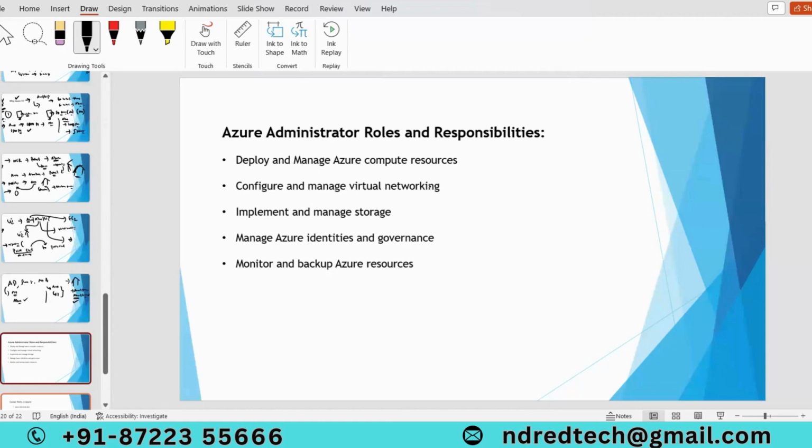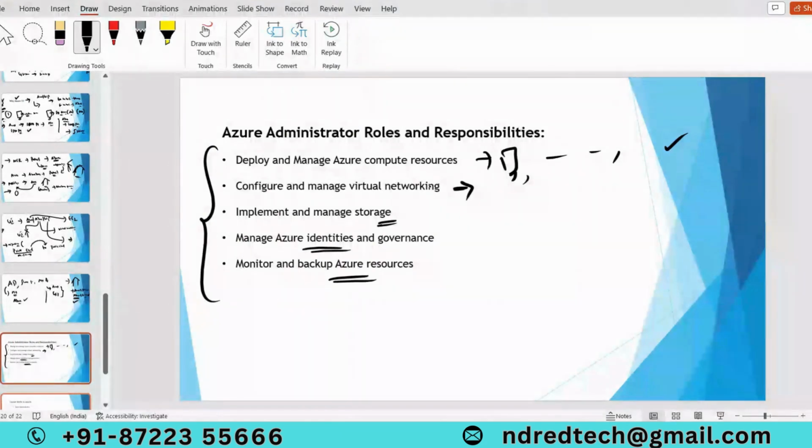Now, Azure administrator roles and responsibilities. They have to develop and manage Azure compute resources like virtual machines, databases, storage, and networking, everything. They have to configure and manage virtual networking, implement and manage storage, take care of identity and governance, and monitor and back up Azure resources. We are going to discuss each and everything in our future classes.